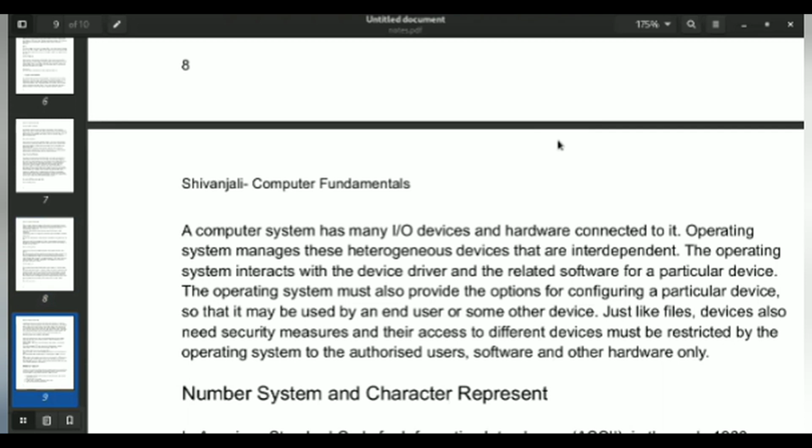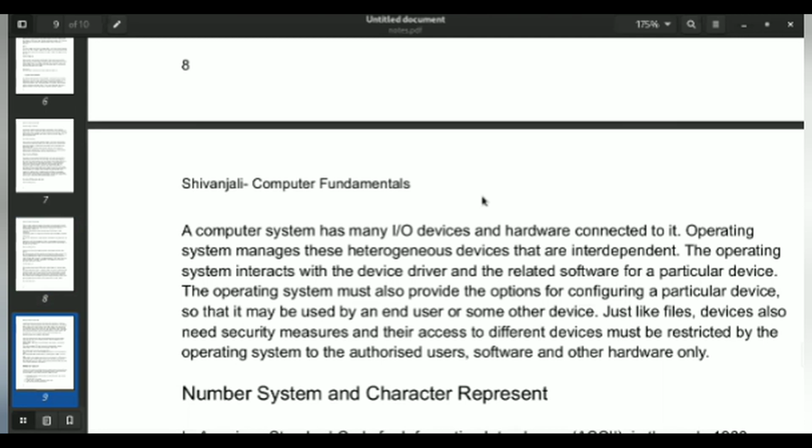Now take the example of a webcam. You take a webcam, and you need to configure that webcam. The webcam is nothing but a device, and using the operating system which is installed in your computer, you connect such hardware and you can configure it. And after configuring it, you can manage it through your operating system. This is the basic need of device management. And just like file and memory management, disk management requires a security measurement.